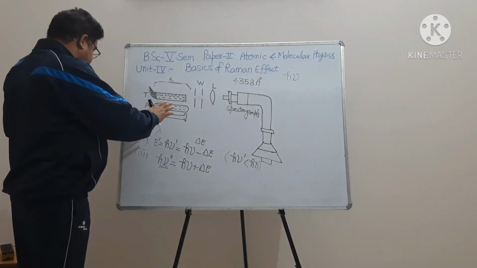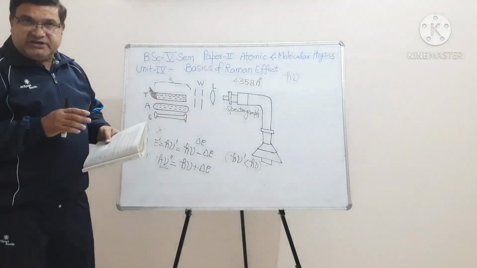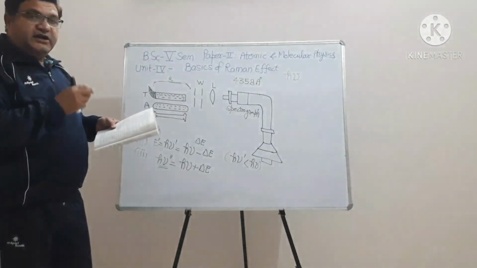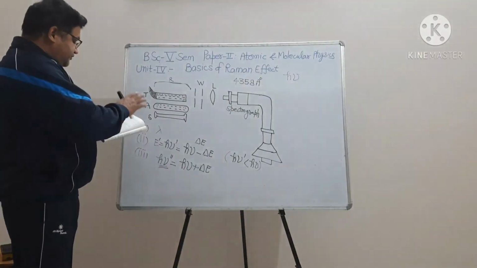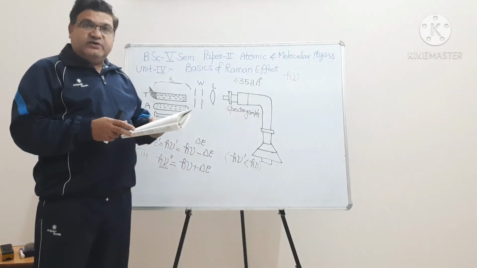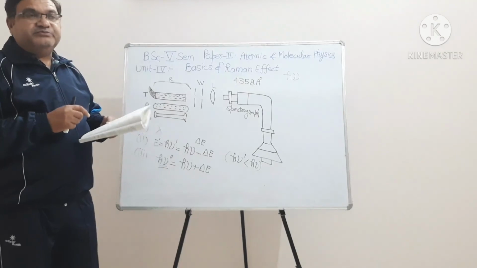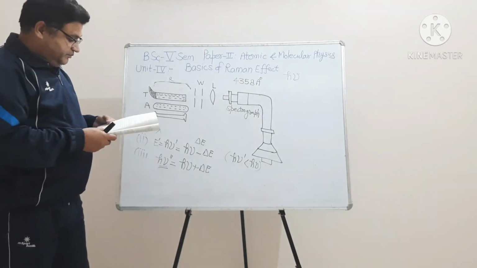The Raman effect supplies important information such as the spin and statistics of the nucleus. This effect is widely used in industries and factories for studying the composition of plastics, mixtures and so on.